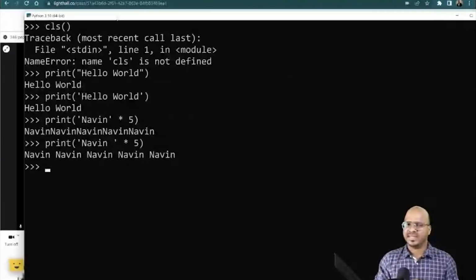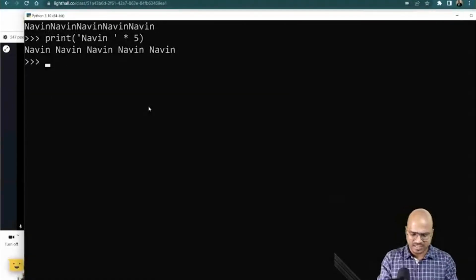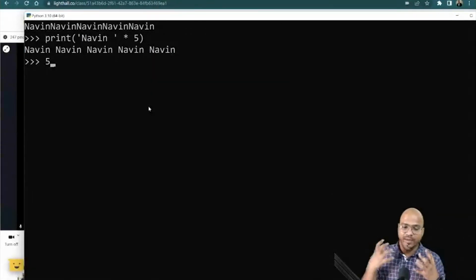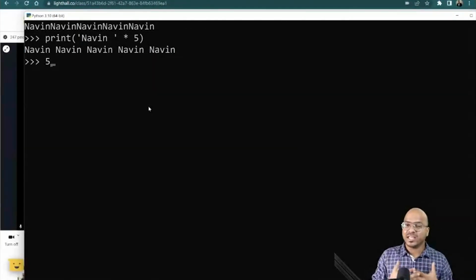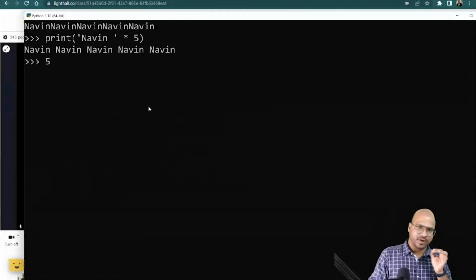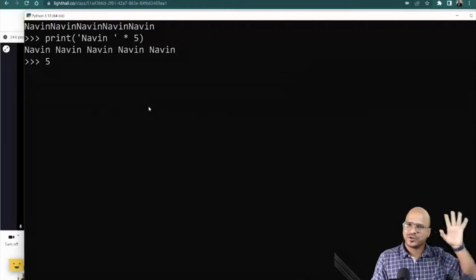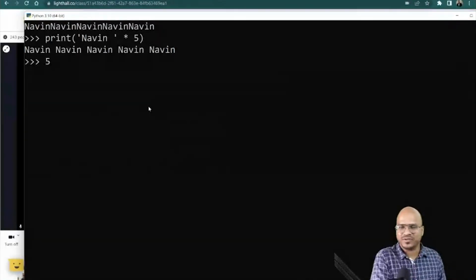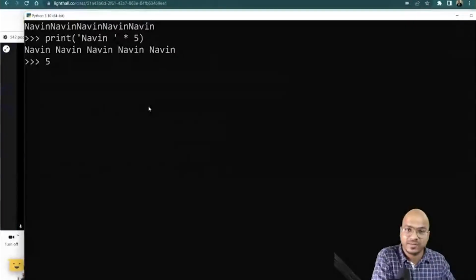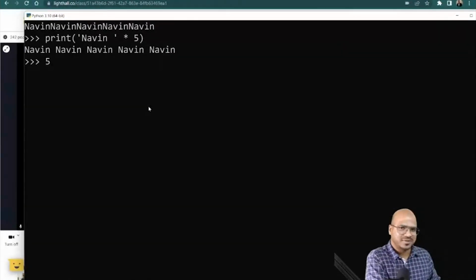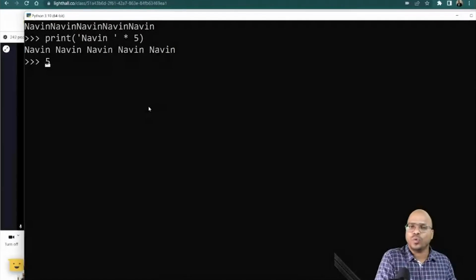How do we work with data? Now, if you want to work with data, you have to store your data somewhere. Example, let's say I have this data called 5. Now, 5 is a value I know, but then imagine this 5 as a data. Where do you store your data? Now, if you want to store something in a programming language or maybe in math as well, we use variables, right? Go back to your mathematical world where we used to normally work with X variable, Y variable. I know. Now you remember something, right? So basically, if you want to store a value, you have to use a variable.